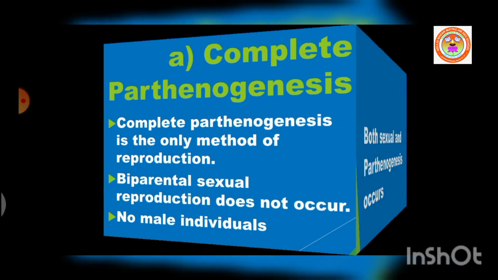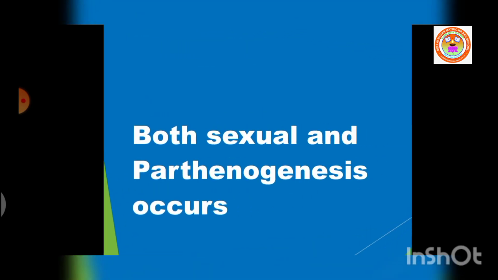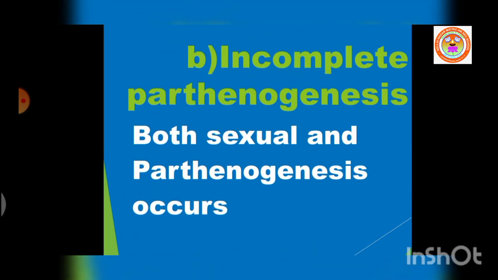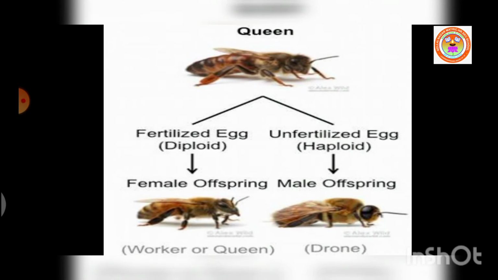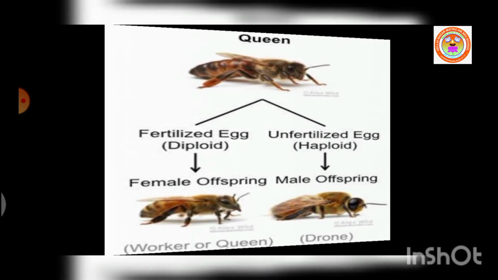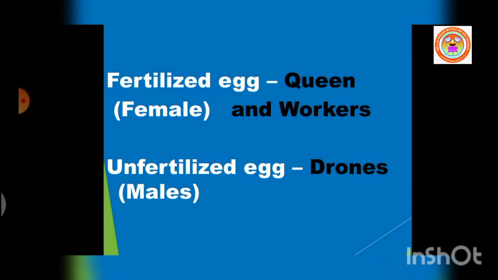In some other animals, sexual reproduction as well as parthenogenesis occurs in their life cycle. Such condition is called incomplete parthenogenesis. Example, honeybees. Here, fertilized egg, that means sexual reproduction, produces queen bee and worker bees.